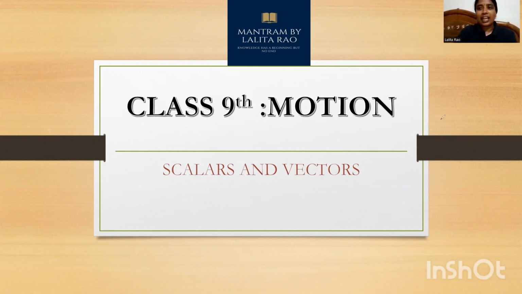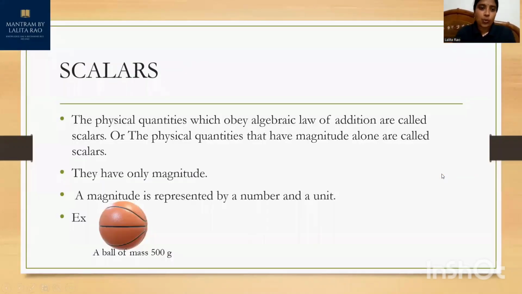So without further delay, let's start scalars and vectors. In our daily life, we get to see many physical quantities. Some physical quantities, to measure them, suppose I want to measure the mass of this notebook, then I'll say, let us say 100 grams, 200 grams, 300 grams, isn't it?